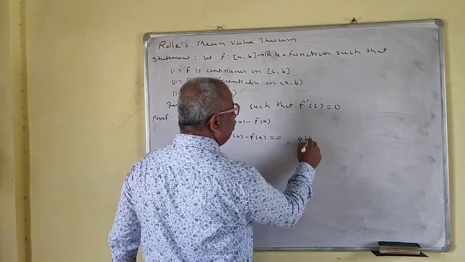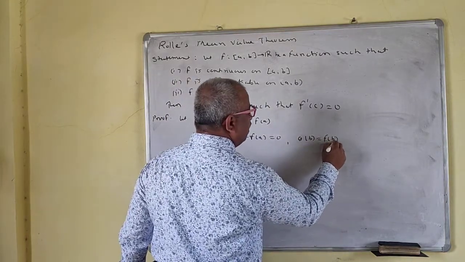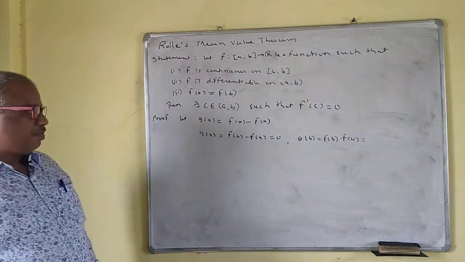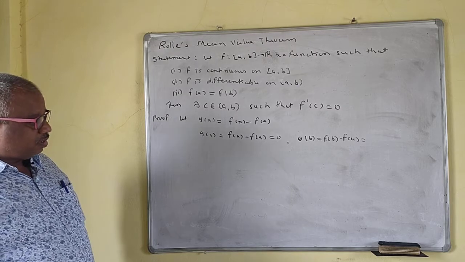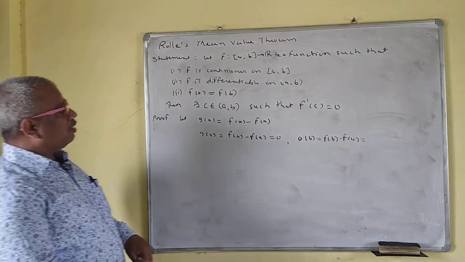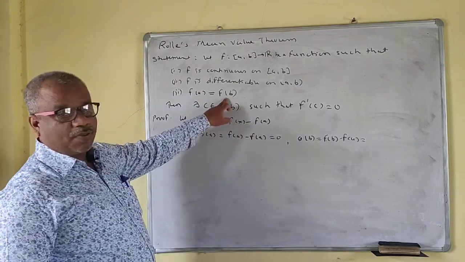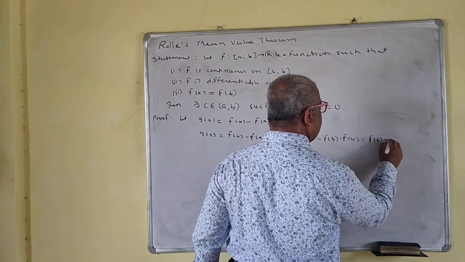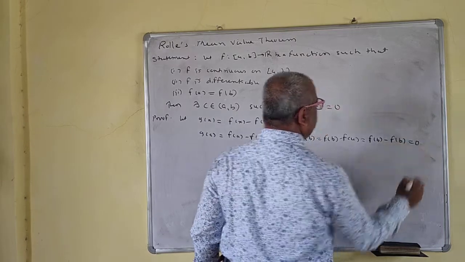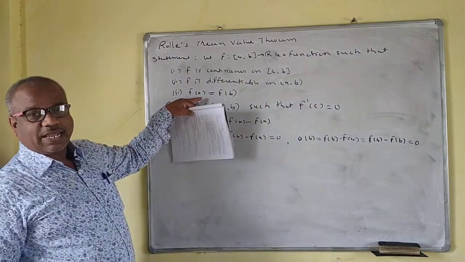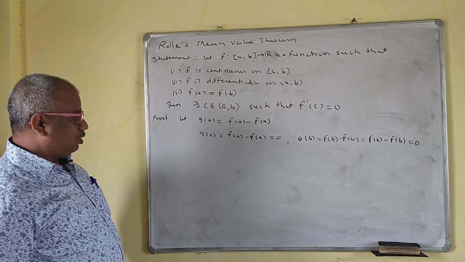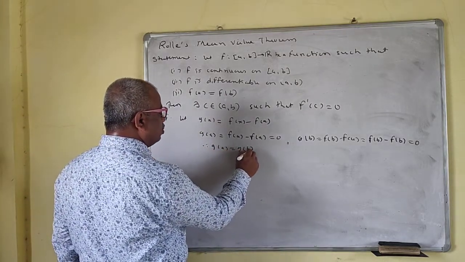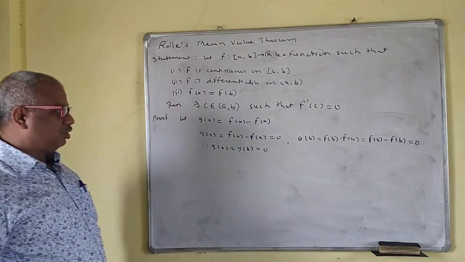Now g(b) is equal to f(b) minus f(a). But f(a) is the same as f(b), so this is f(b) minus f(b), which is equal to 0, because we have been given that f(a) is equal to f(b). Therefore g(a) is equal to g(b) is equal to 0.